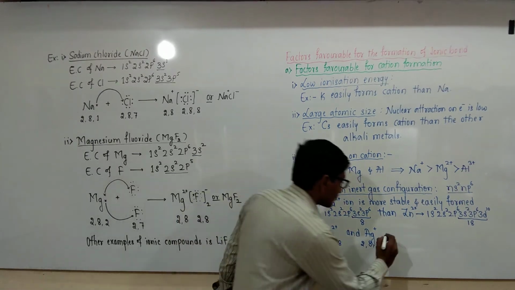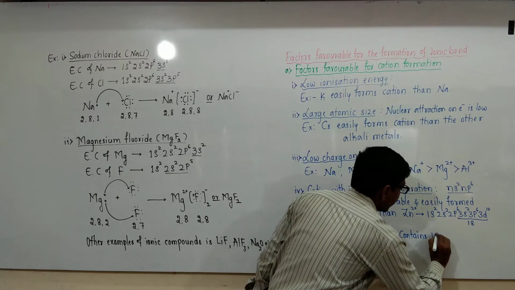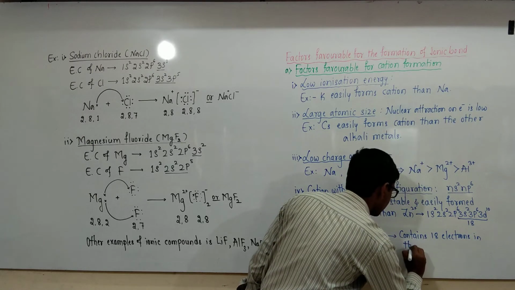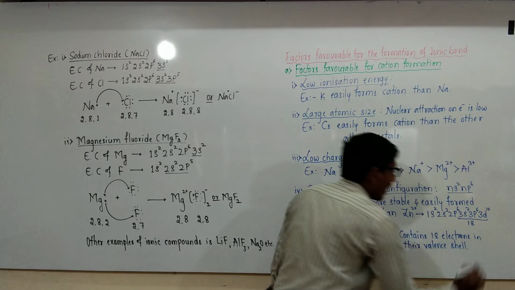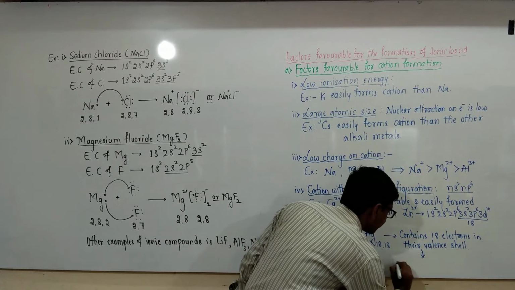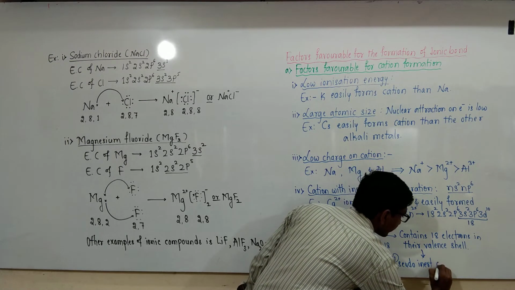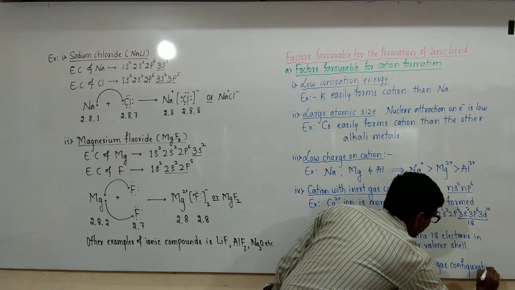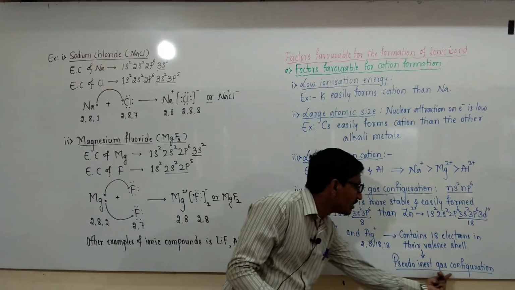These two ions, Zn2+ and Ag+, contain 18 electrons in their valence shell. Eighteen-electron-containing ions are called pseudo inert gas configuration.